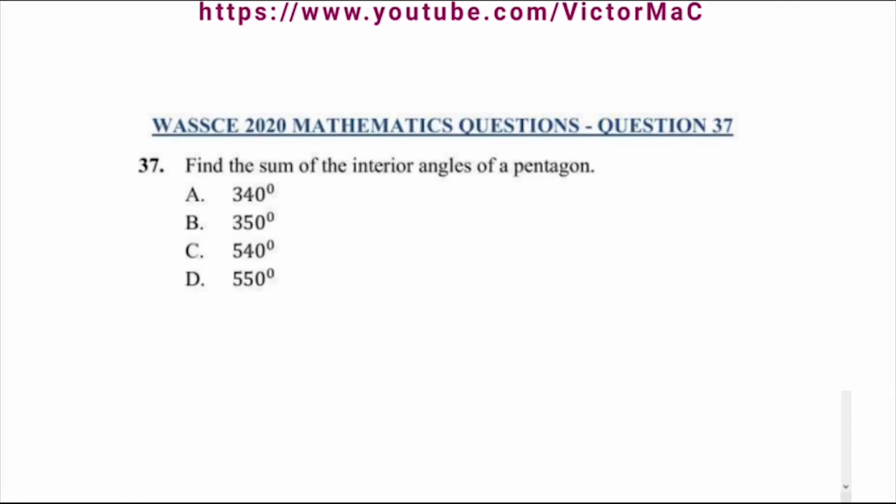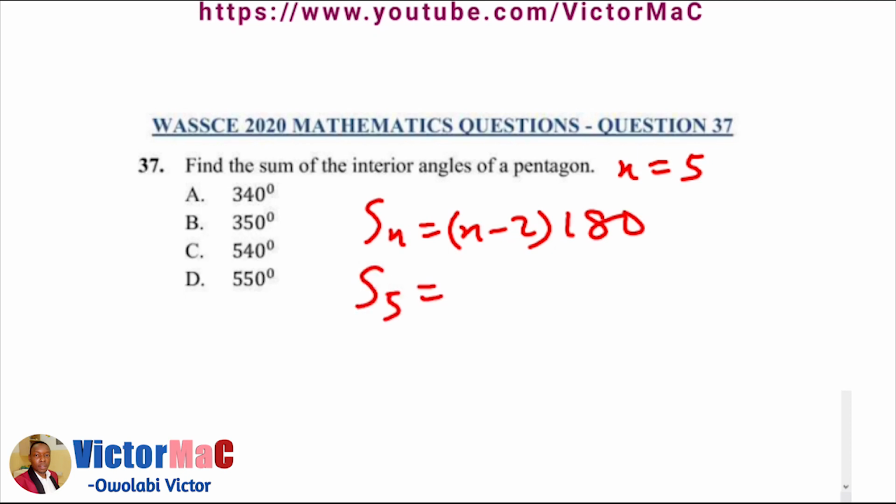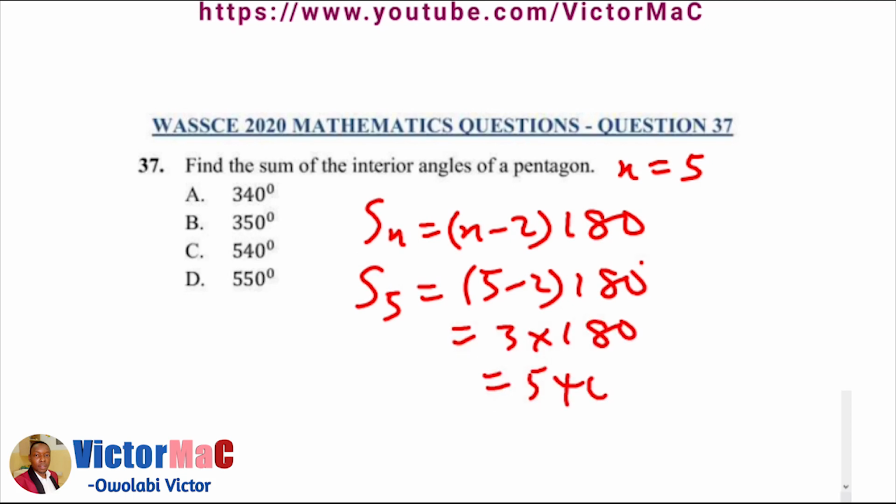Number 37 of WASSCE 2020 mathematics questions. Find the sum of the interior angles of a pentagon. A pentagon has 5 sides, and by the formula we've written earlier on, n minus 2 times 180. So the sum of angles in a pentagon is 5 minus 2 times 180. That is 3 times 180, and the answer is 540 degrees. Option C.